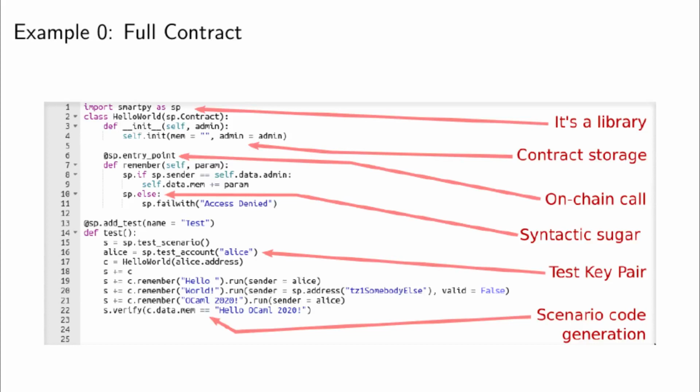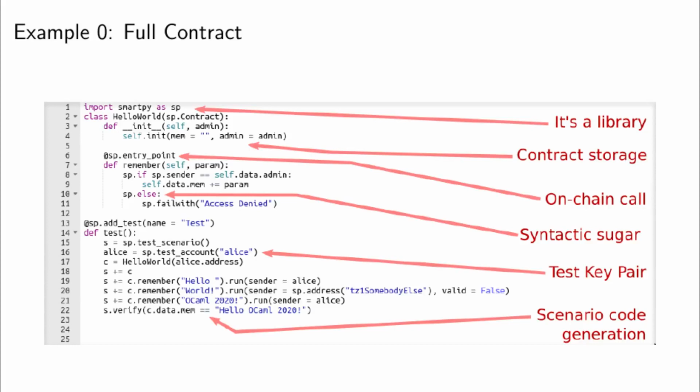We see the little SmartPy specific syntactic sugar. The keyword if is already taken by Python's if, and it is useful for metaprogramming. You can generate different things depending on conditions. So here we use sp.if, which is a function that takes a block of code to generate it, and there is a little bit of syntactic sugar there to make it nicer. You can also do without it.